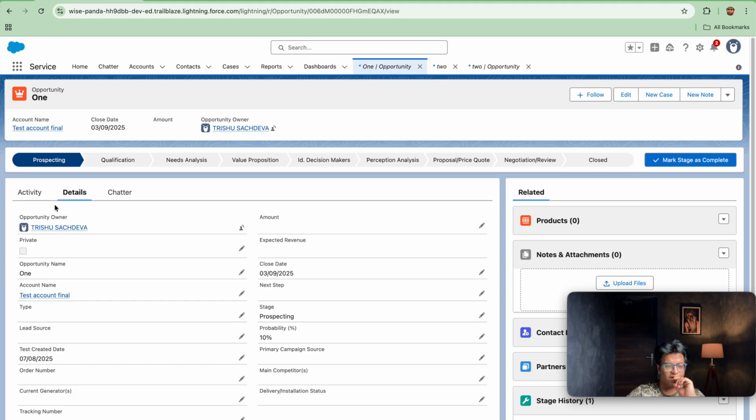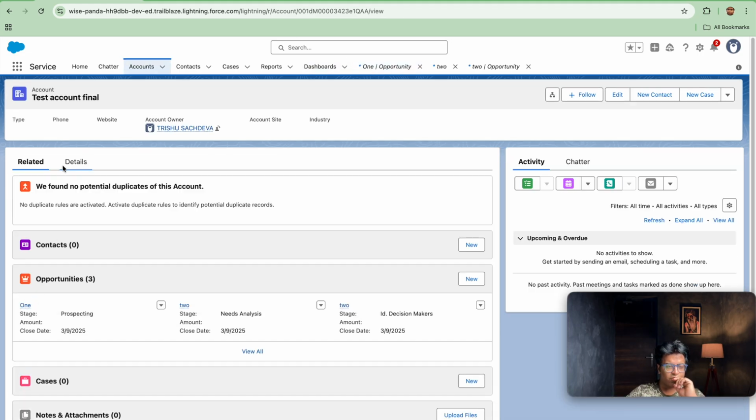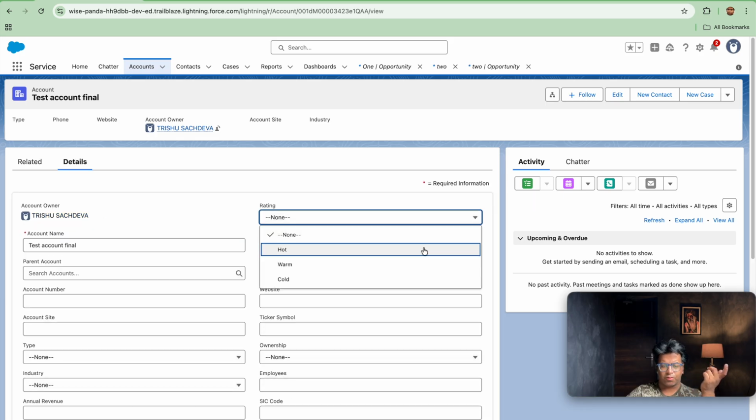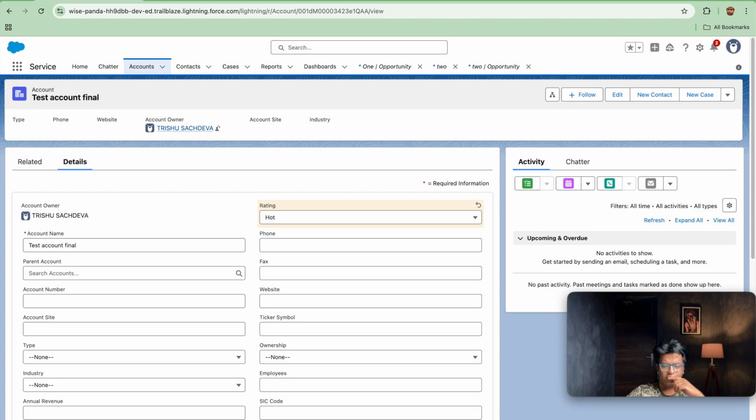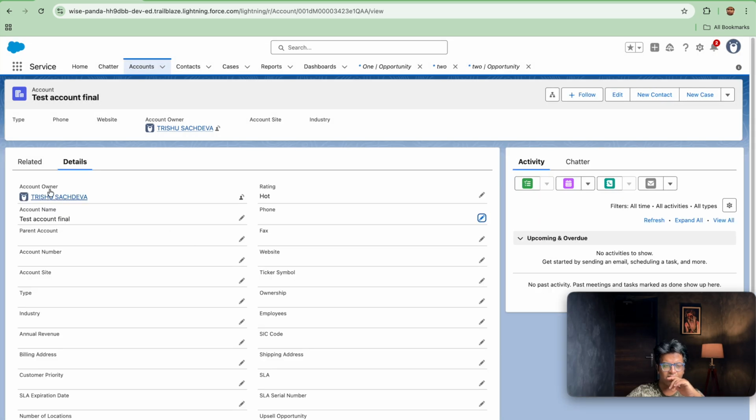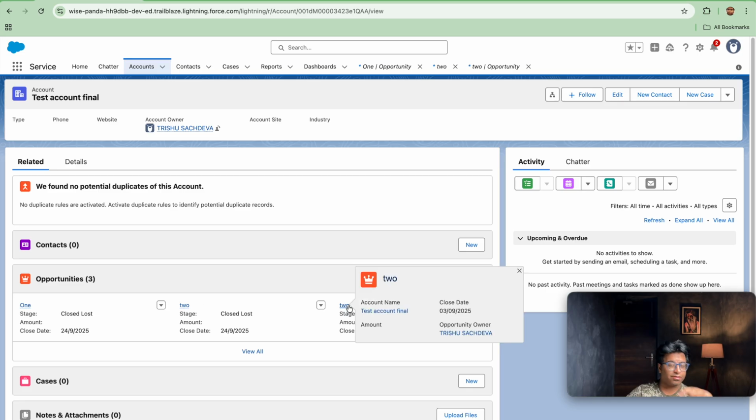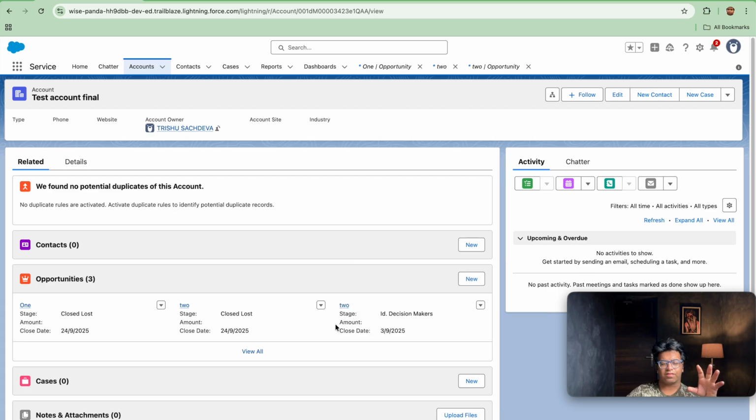So let's play around with the account. Let's go on the account and update the phone number. I forgot to, let's update the rating as Hot. As soon as I make the changes here, if I go here, you will see both opportunities, 1 and 2, have been set to Closed Lost, and the one whose created date is for last week is set as this. So this completes our trigger number 94.